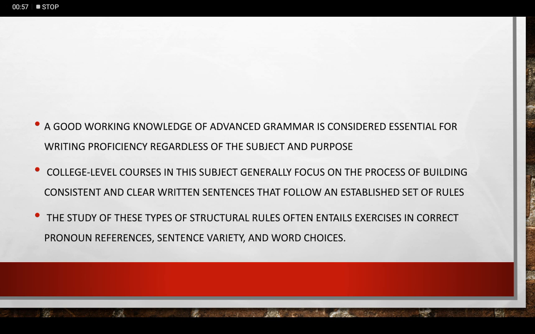A good working knowledge of advanced grammar is considered essential for writing proficiency, regardless of the subject and purpose. College level courses in this subject generally focus on the process of building consistent and clear written sentences that follow an established set of rules. To write a very correct sentence, you need to follow some rules of sentence structure. And the study of these types of structural rules often entails exercises in correct pronoun references, sentence variety, and word choices.